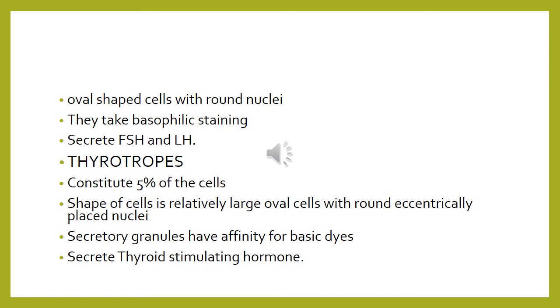So we have discussed the five types of cells according to the classification of pars distalis cells according to their functional activity. That is the somatotrophs, lactotrophs, corticotrophs, gonadotrophs, and thyrotrophs. We have further discussed the type of staining they are taking, that is acidophilic or basophilic. Somatotrophs and lactotrophs are acidophilic, while the corticotrophs, gonadotrophs, and thyrotrophs take up the basophilic staining.